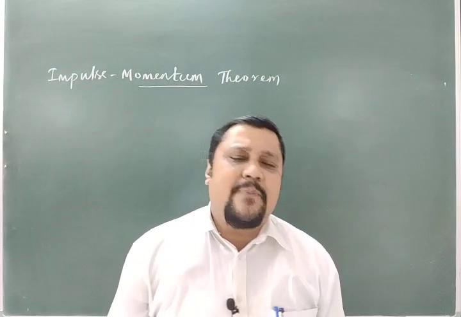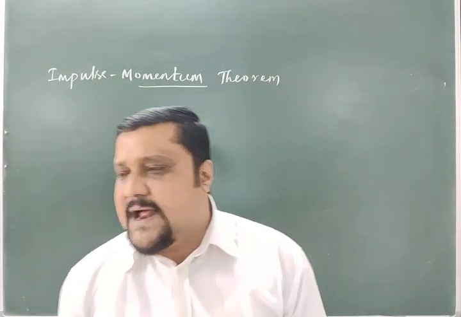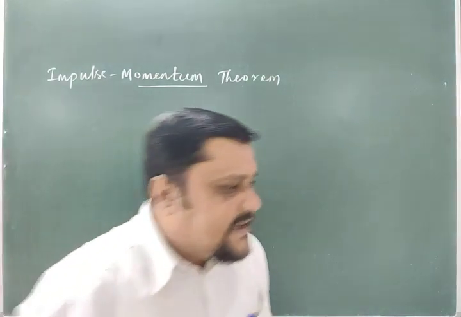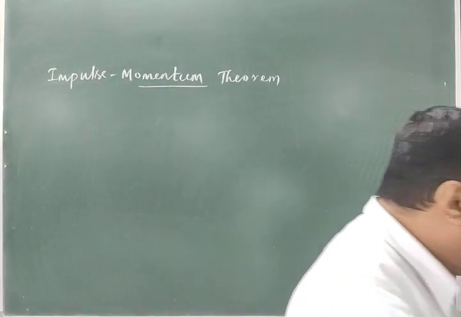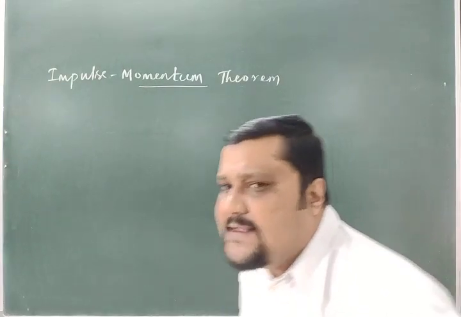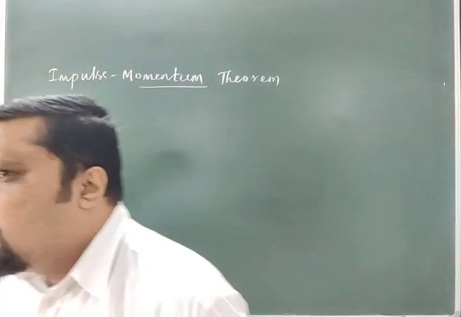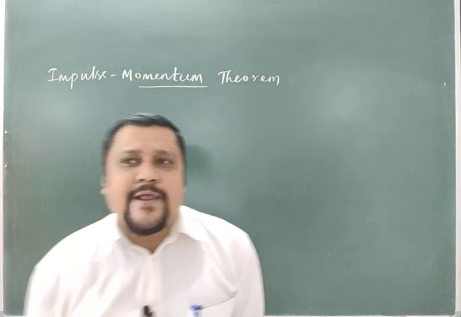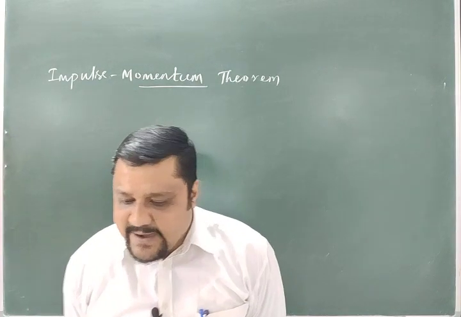As the mass is constant and the velocity changes, what changes actually? The motion contained in the body, which is called momentum. So the momentum of the body changes, and now we will relate that.